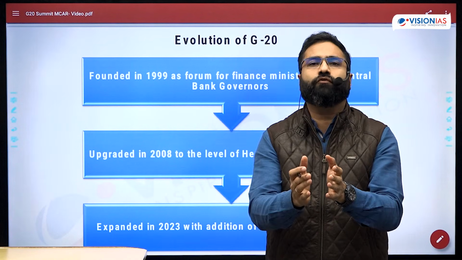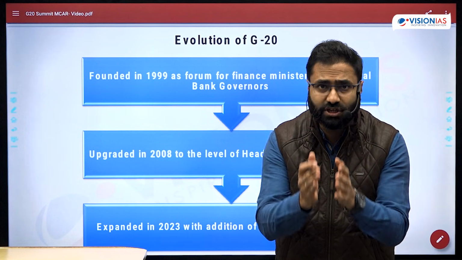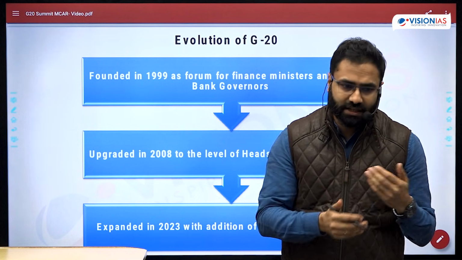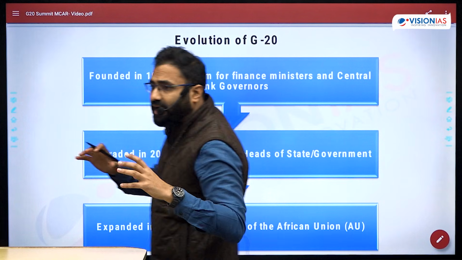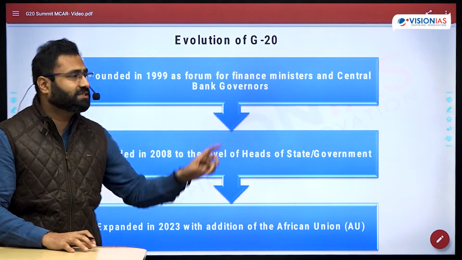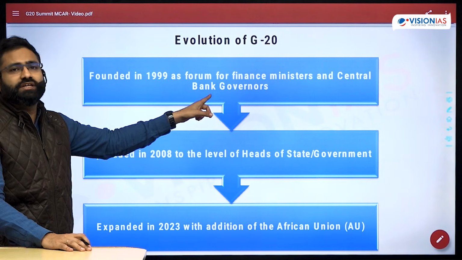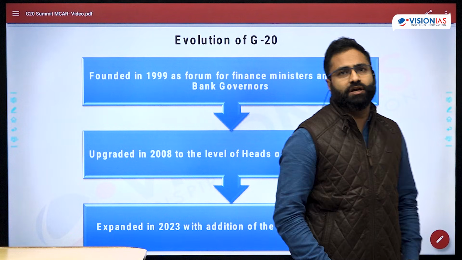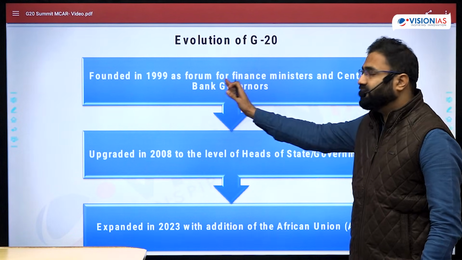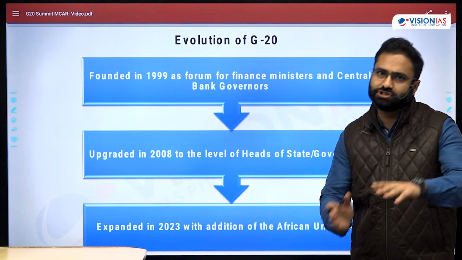That's why the initial focus was put towards financial collaboration regarding monetary policies, regarding fiscal policies, regarding the entire network of economic aspects that G20 was focusing upon, and that's how this particular organization came into inception. And then 1999 onwards, this organization is functioning.